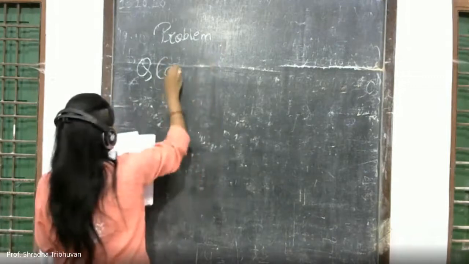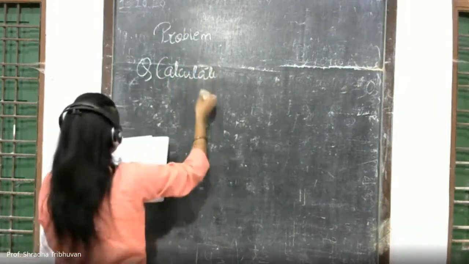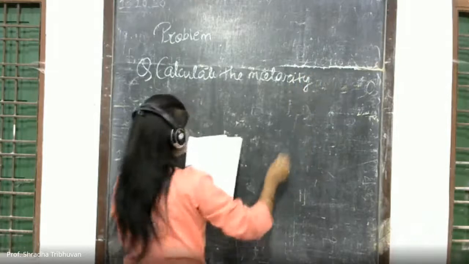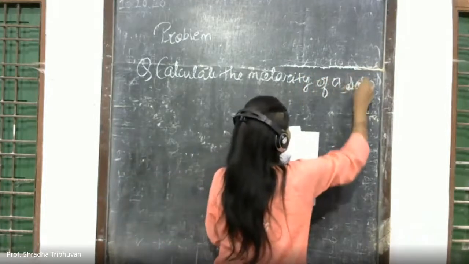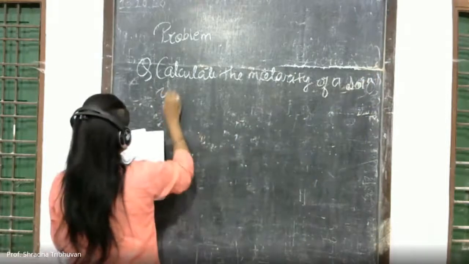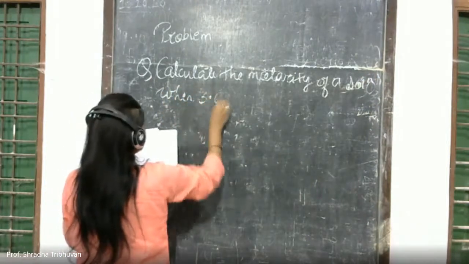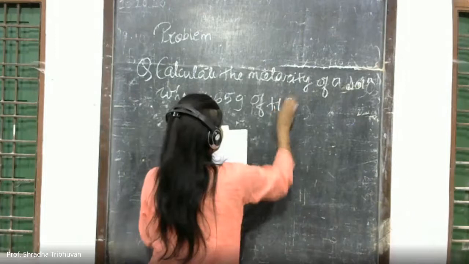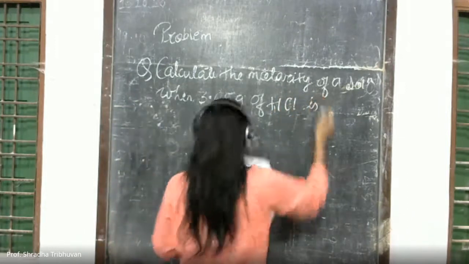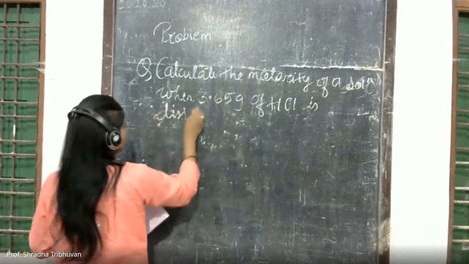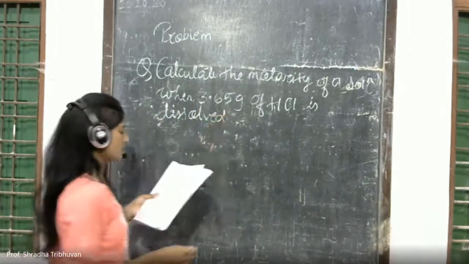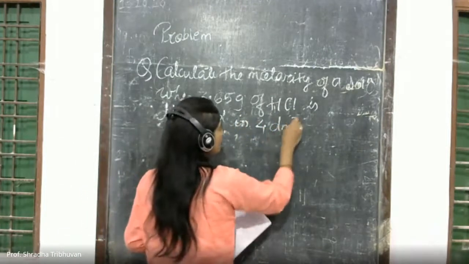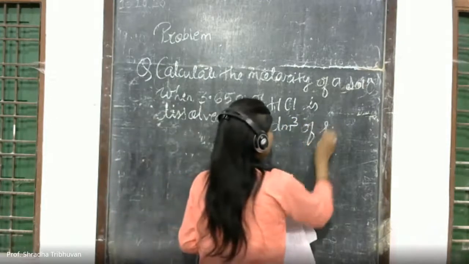The question is, calculate the molarity of a solution when 3.65 gram of HCl is dissolved in 4 dm cube of solution.